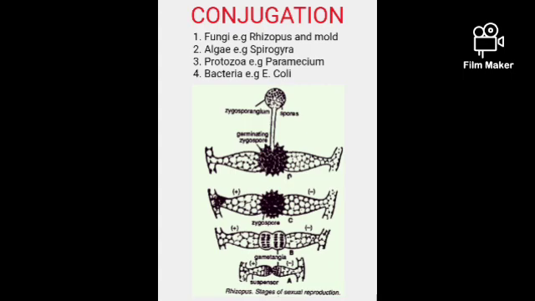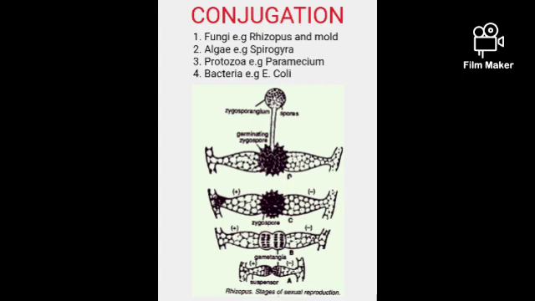Now, an example of algae that reproduces through conjugation is the spirogyra. Take note. Then the protozoa, it is commonly found in paramecium. Then in bacteria, it is found in E. coli.